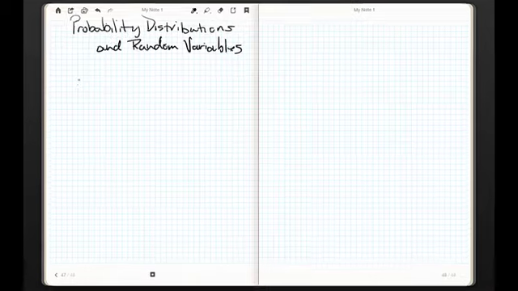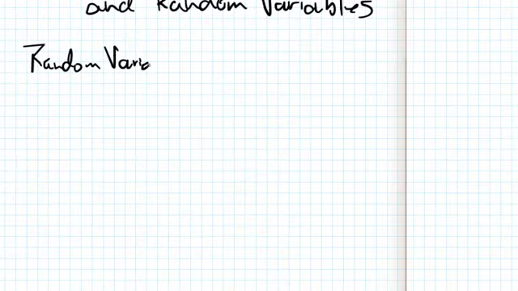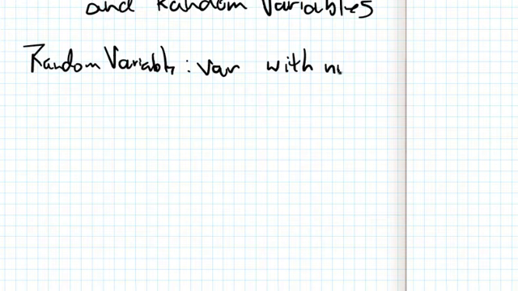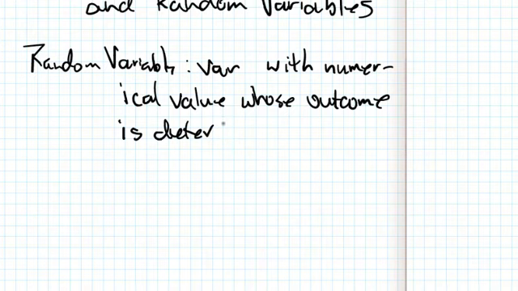All right? Let's go and talk about a random variable first. A random variable is simply a variable with numerical value. So we're talking about numbers here. Numerical value whose outcome is determined by chance. Or you'll hear this sometimes referred to as probabilistically. Determined by chance or a certain probability.